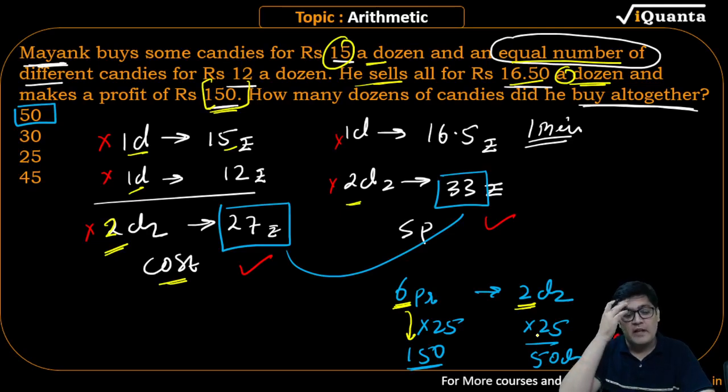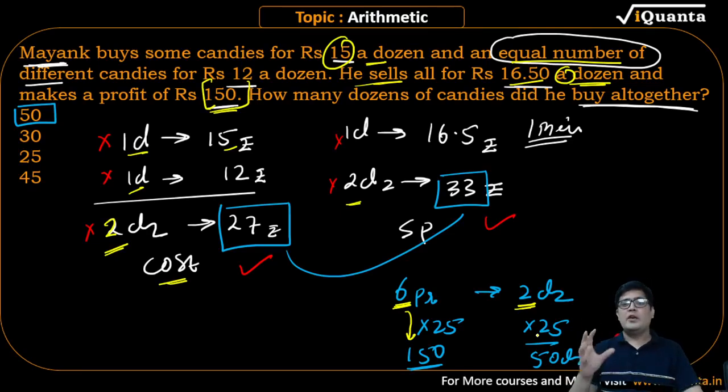Everyone listen to this, everyone think over this. Let us say you have 10 products. On those 10 products, you are earning 5 rupees. If you want 50 rupees, because you are making 10 times the profit, you must sell 10 times the quantity also. 2 dozen quantity will get you 6 rupees profit. So if you want 150 rupees profit, you have to make 25 times the sales. Varsha, Arunesh, beta, confirm you are able to keep up with this. Dhruv, that is fine. But mistakes are part and parcel of preparation. No need to apologize.